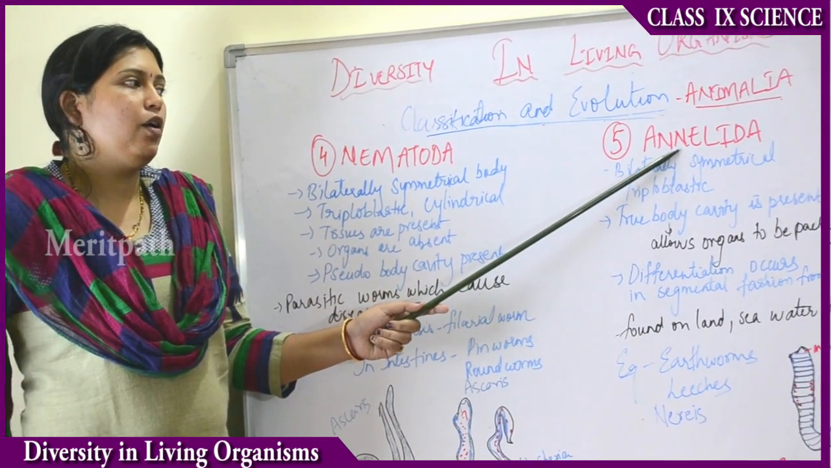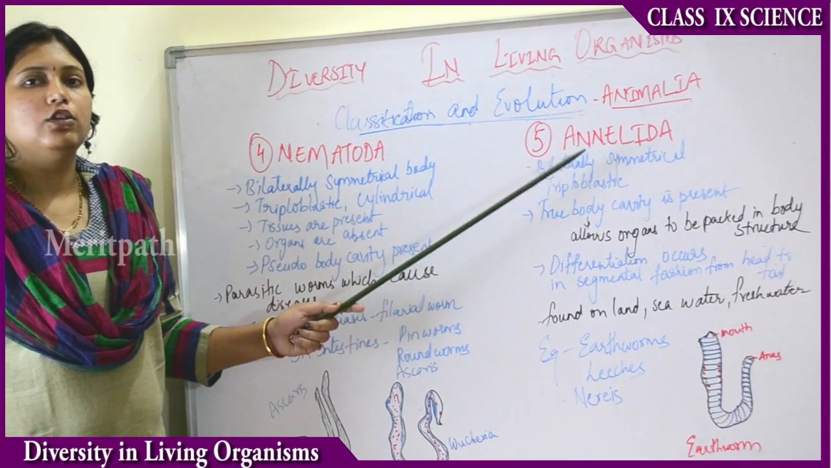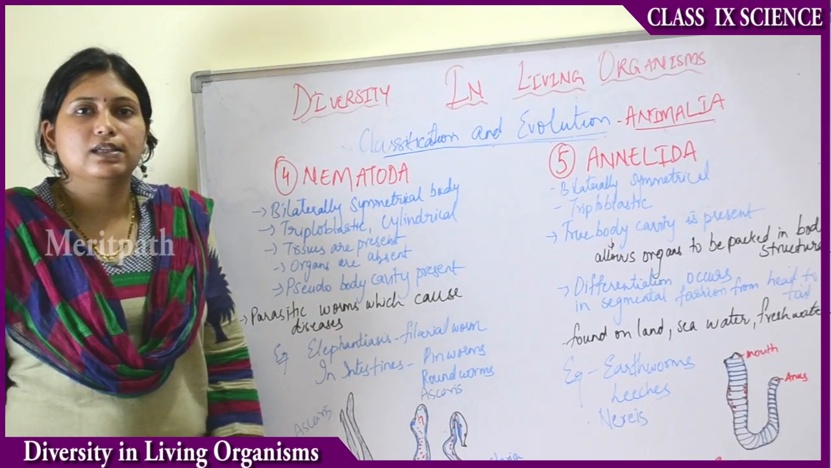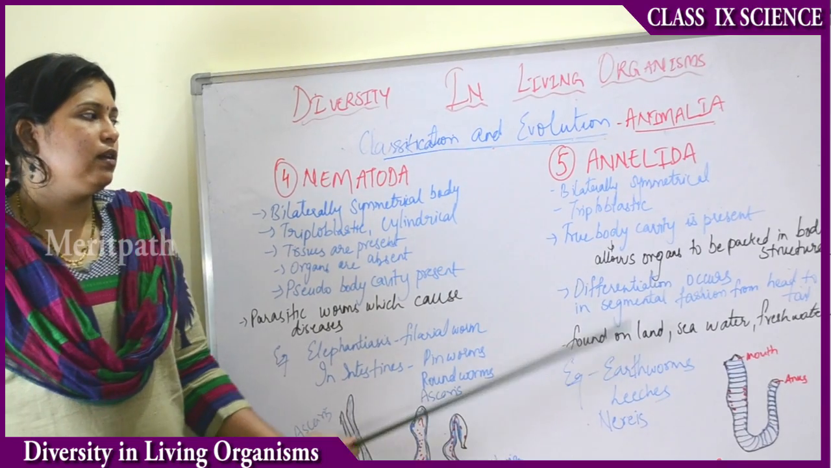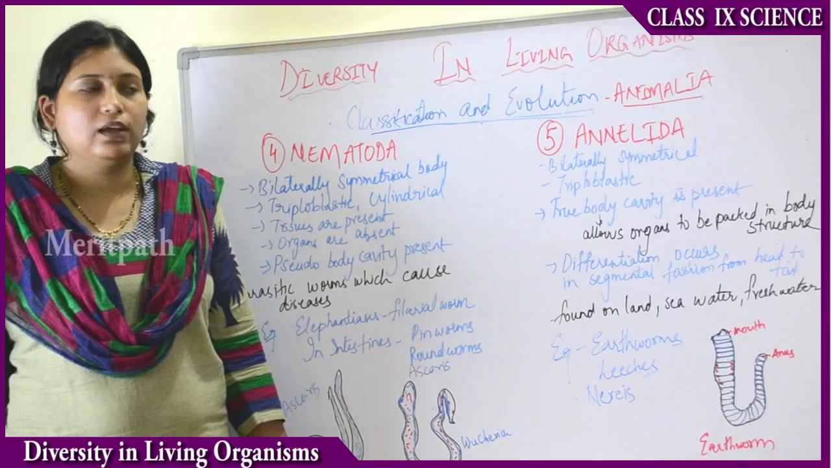So what are Annelida organisms? Again, Annelida organisms have a bilaterally symmetrical body. The body is the same but divided into two equal halves. Then again they are triploblastic. Triploblastic is nothing but having three layers of cells. Then they have a true body cavity, the body having a coelom or a cavity.